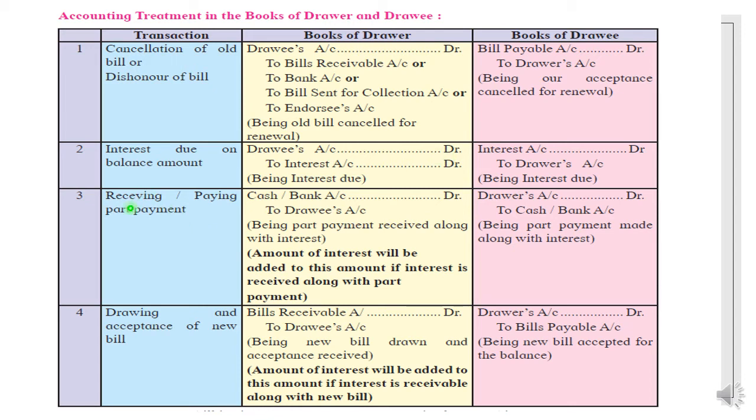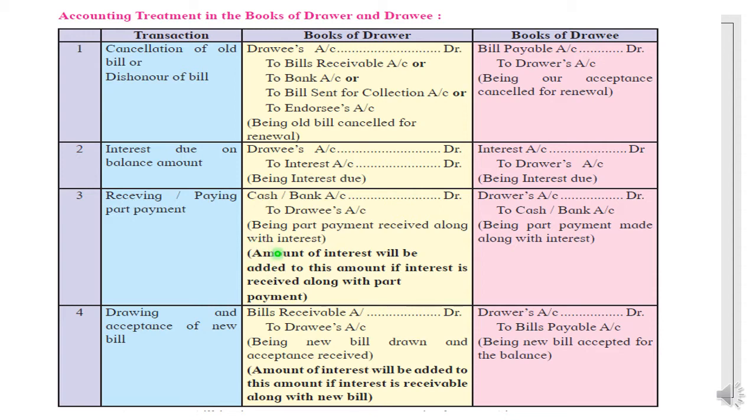So part payment, I already told you in all the 4 cases. Part payment is a situation where, for example, the bill amount is 30,000 and on the due date the drawee is paying only 15,000. So this 15,000 payment is a part payment. What will be the entry in the books of drawer? Cash and bank account debit 15,000 to drawee's account. Drawee is a giver. In this case, the bills receivable will not be given to the drawee, because he is not making the full payment. He is making the part payment.